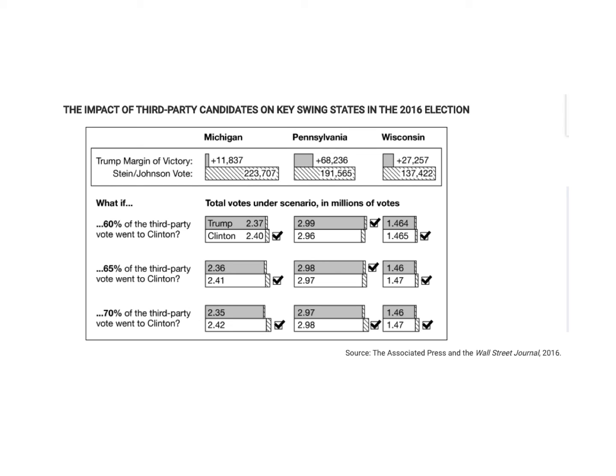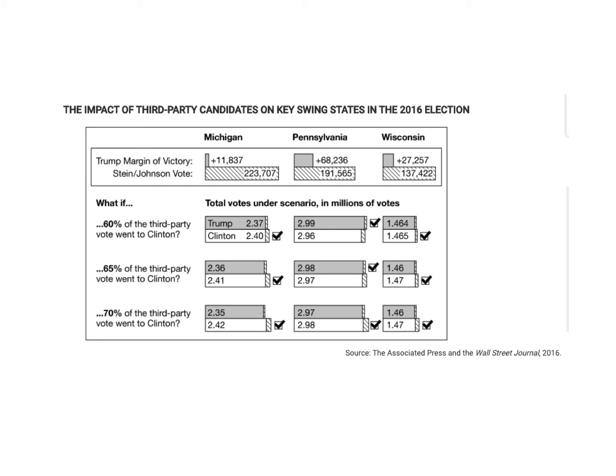So look at that first one there. You can see that Trump's victory in Michigan was about 12,000 votes, about 70,000 votes in Pennsylvania, about 30,000 votes in Wisconsin. All right, and then you can take a look at how many people voted for Stein and Johnson in those states. Pretty healthy numbers there.